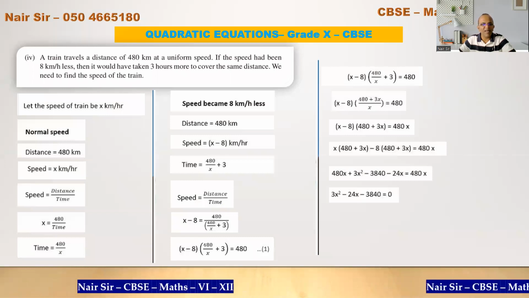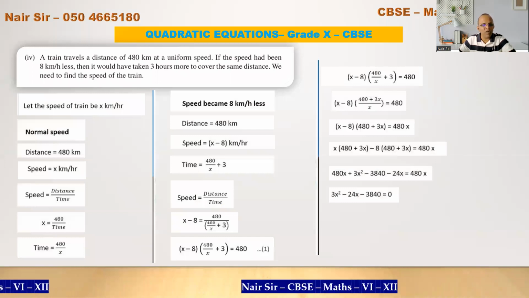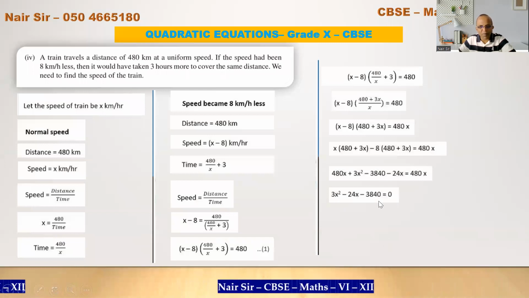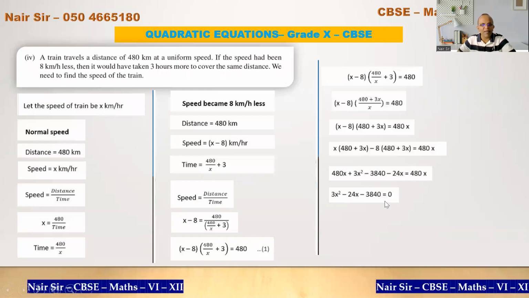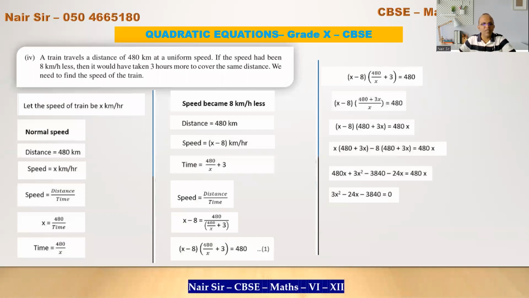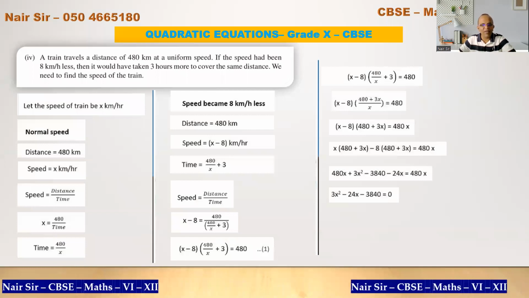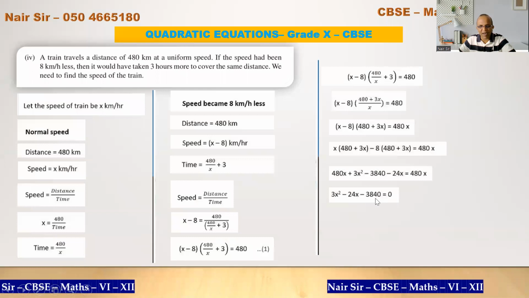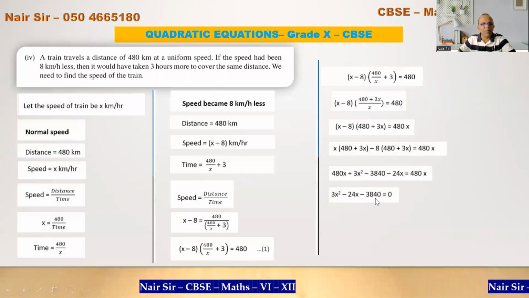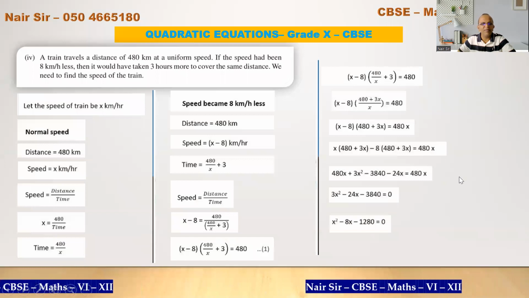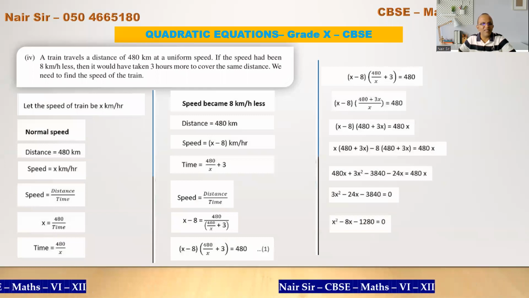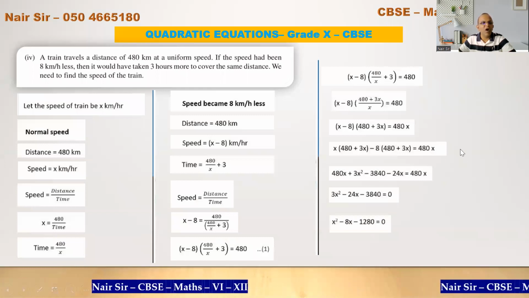What do I get? I get a quadratic equation. But if you notice one thing, you can divide all this by 3. In 10th standard you would know the rule for divisibility by 3. Add the digits and see if the sum comes in the table of 3. 8 plus 3 is 11, 11 plus 4 is 15, 15 is divisible by 3. And that is my answer. This is the representation of the situation as a quadratic equation.